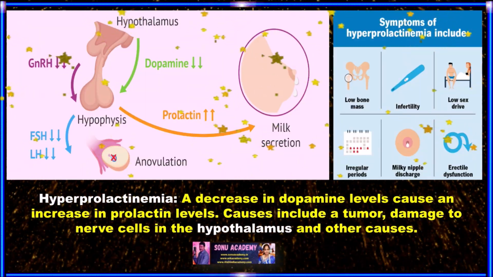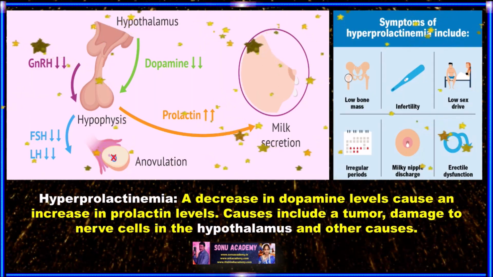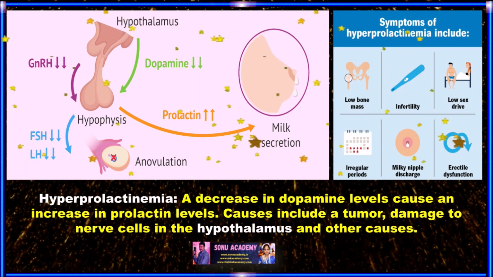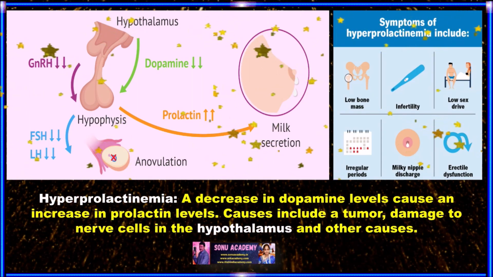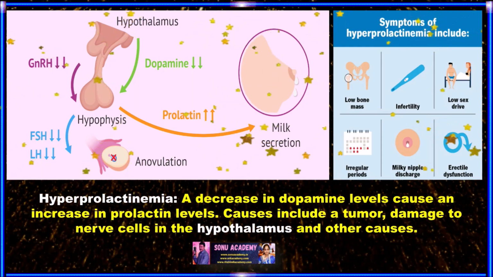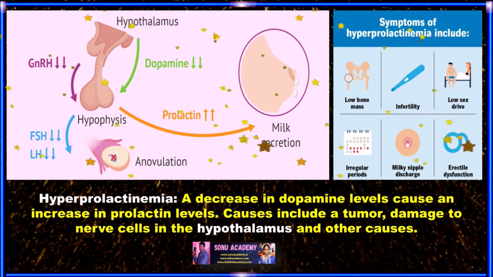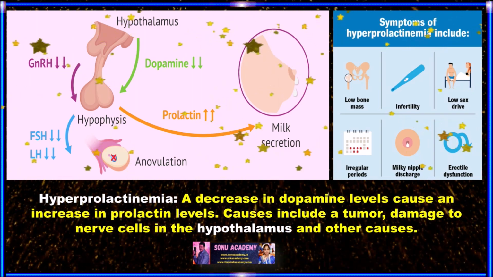Next one is hyperprolactinemia, a disease in which hypothalamic dysfunction causes an increase in prolactin levels. Causes include a tumor, damage to nerve cells in the hypothalamus, and other causes.